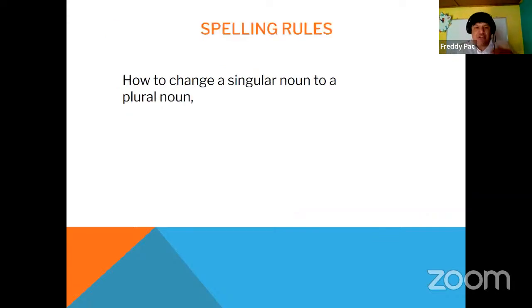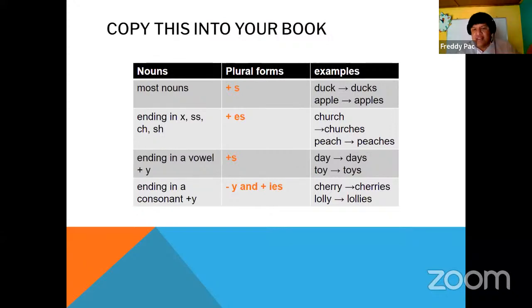Now, guys, how to change a singular noun to a plural noun. In this case, you will see rules, like you can see, but this is general, guys. Yeah. And this is general. For example, the most used is you will add an S. For example, dog, dogs. Apple, apples, which is the easy one, right? But then, depending on how the noun will finish, for example, X, SS, CH, SH, we will add ES.